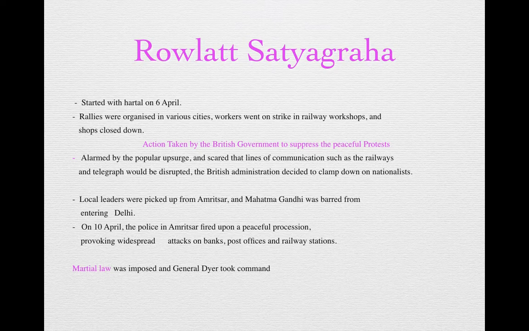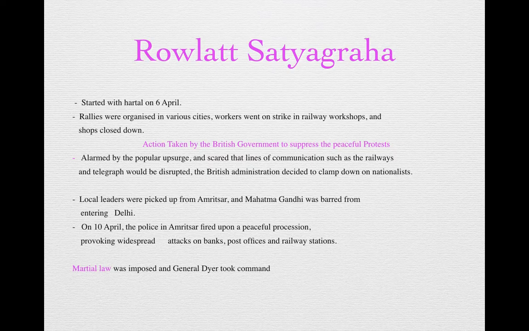So in retaliation, the local people attacked the banks, post offices and even the railway stations. The peaceful protest and demonstration took a very violent form. Earlier the protest was non-violent, but when the government opened fire, the people were provoked to take violent steps. When banks, post offices and railway stations were attacked in many places, the government passed another law. This time the law was known as martial law.